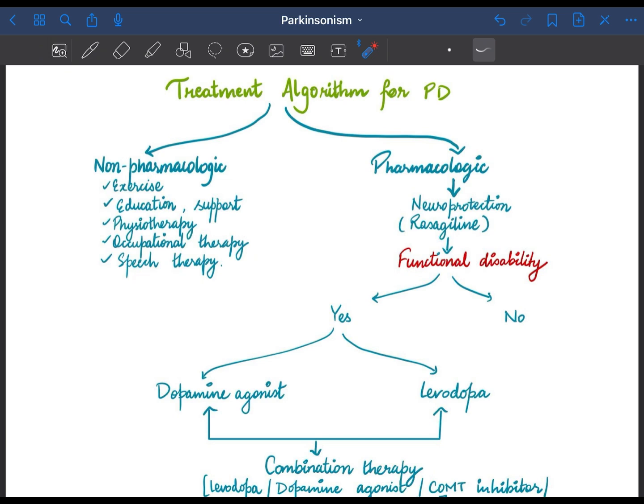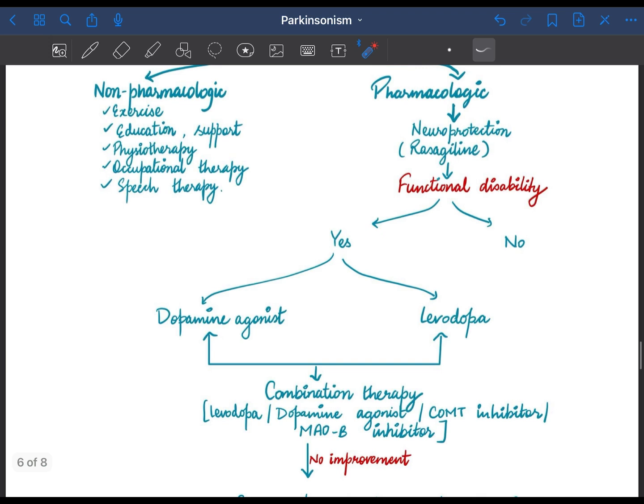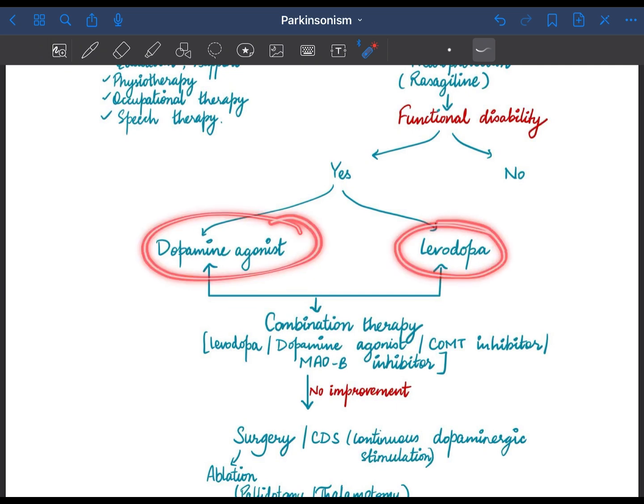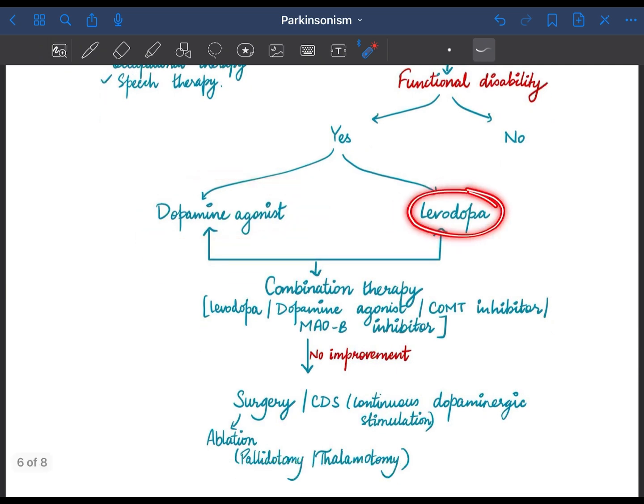Pharmacological therapy includes neuroprotection with rasagiline, which is a MAO-B inhibitor. And if the patient already has functional disability, then we need to go for drug therapies like dopamine agonists or levodopa. And if single therapy doesn't work, then we need to go for combination therapy.